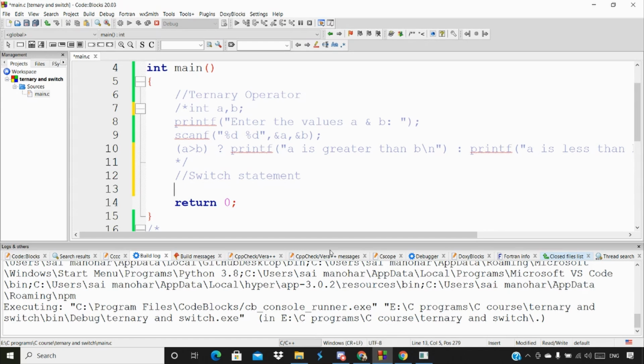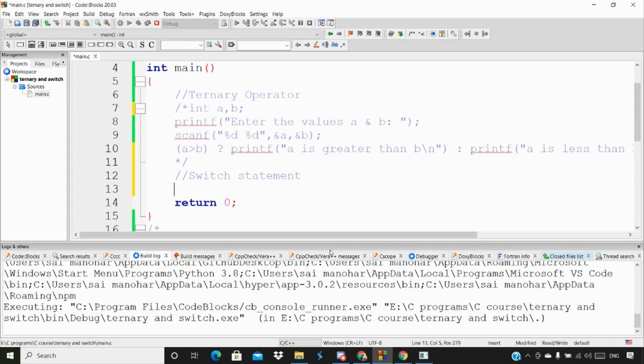How else if executes and how a switch statement executes are completely different. The output is going to be similar most of the time, but the execution part is different. Other than that, it's mostly the same.